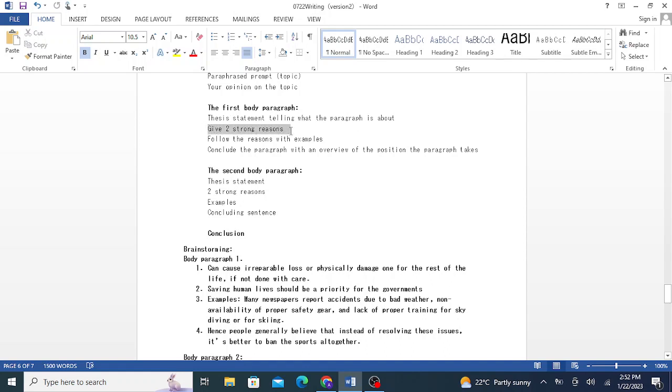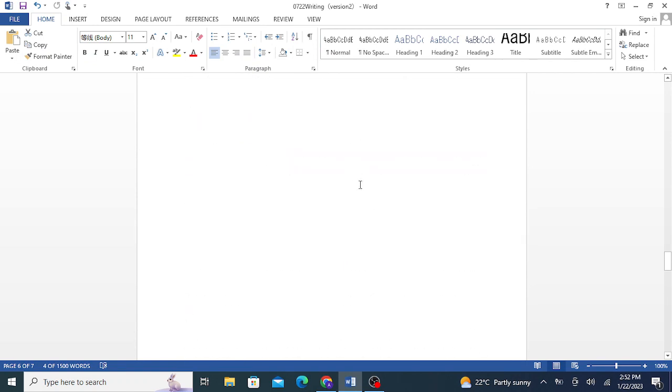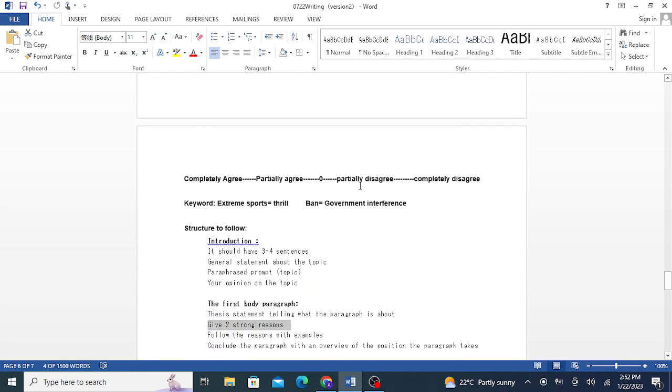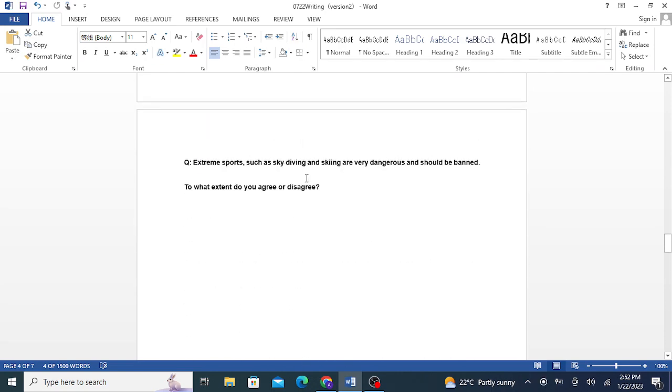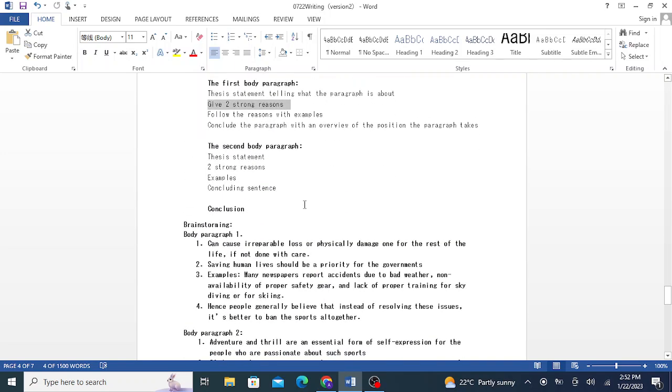Then give two strong reasons. So you need to come up with two strong reasons in support of the topic, even though I am partially disagreeing with it, but I need to come up with two statements in support of this. So what would be my two reasons, two strong reasons? Number one is it can cause irreparable loss or physically damage one for the rest of the life if not done with care. So this is sports.